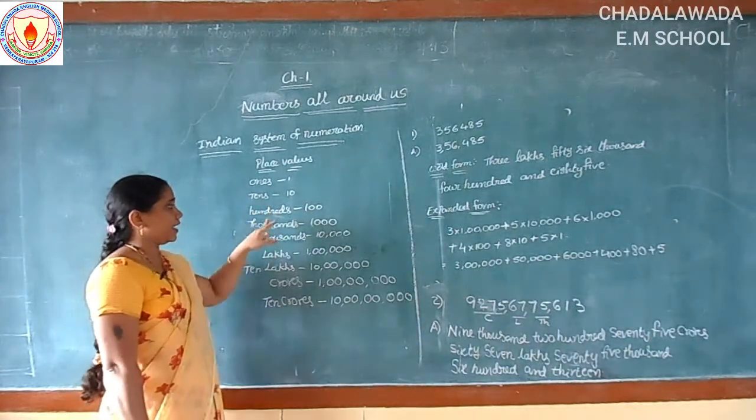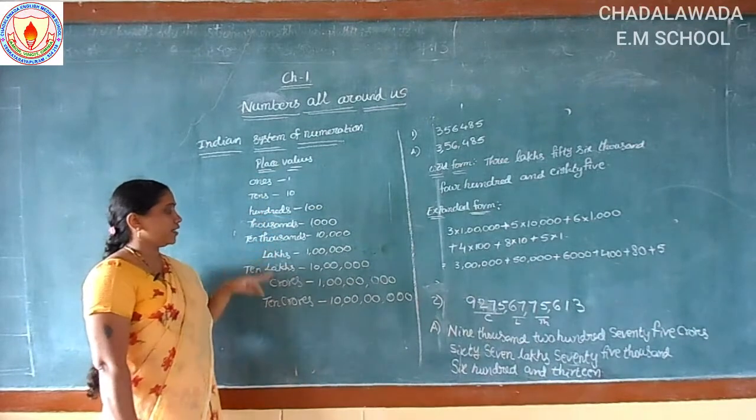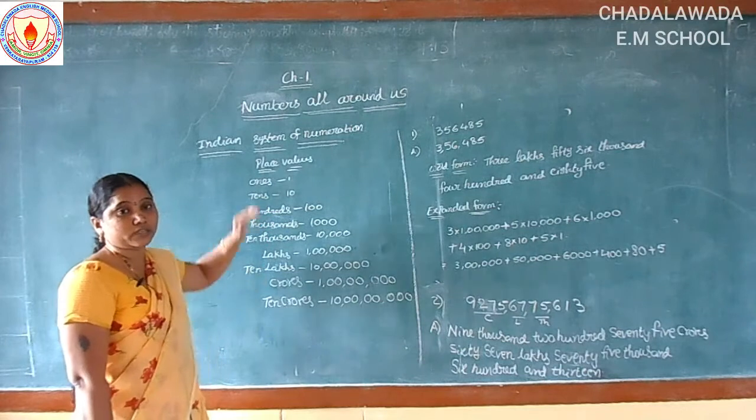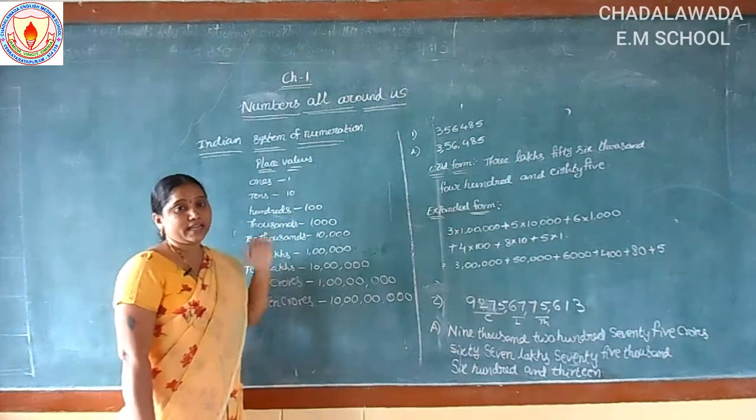So ones, tens, hundreds, thousands, 10,000s, lakhs, 10 lakhs, crores, 10 crores. So these are the place values in the Indian system.